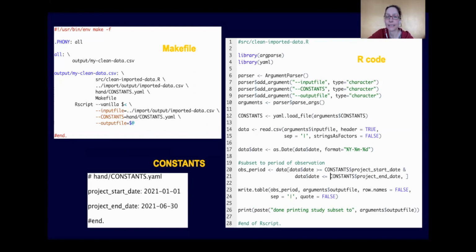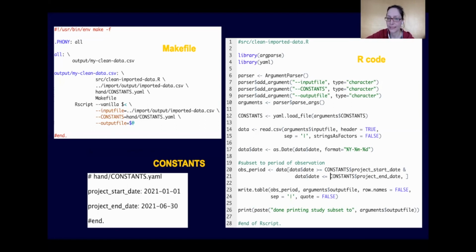Then we're using the YAML library to read in the constants. So we're able to load that YAML file into constants and create a little list of all the different values designated as constants. Then we're going to simply read in our data from the spreadsheet that we have written into import output. What we're doing here too is we're formatting the date variable, so we have a proper date format.